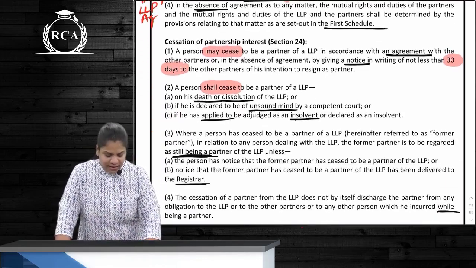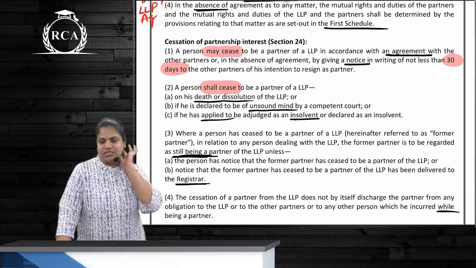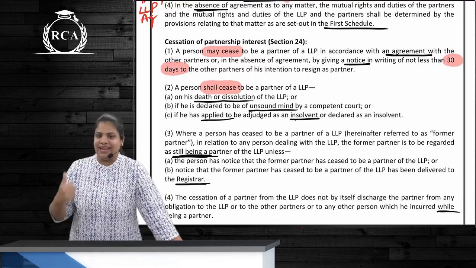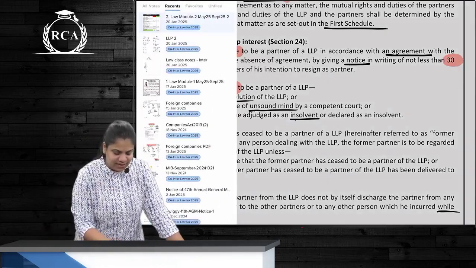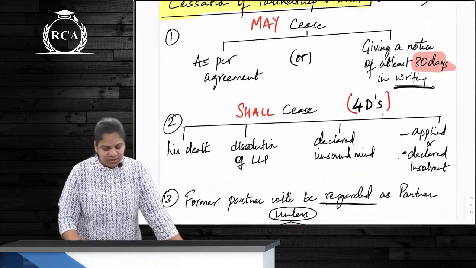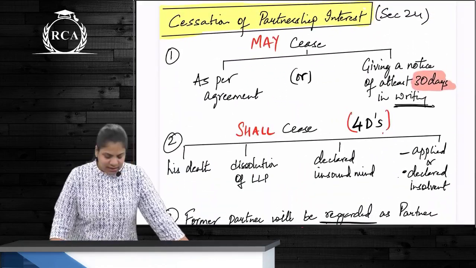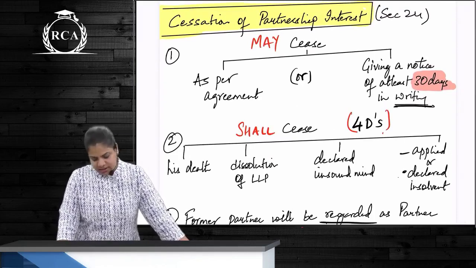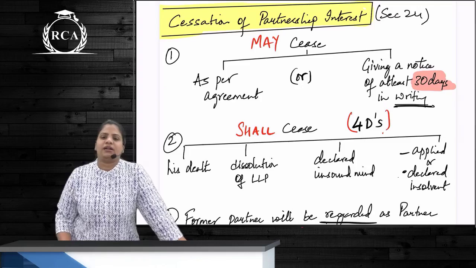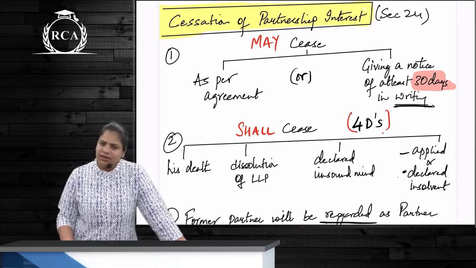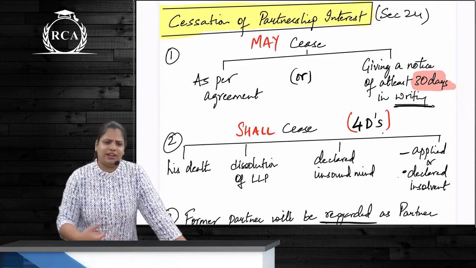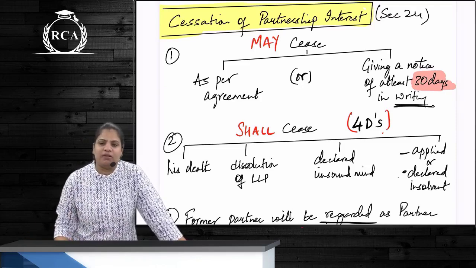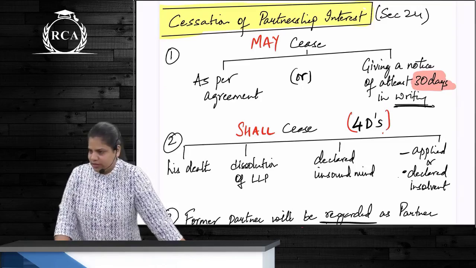Fine. And cessation of partnership. 2 ways in which partners can cease to be a partner. First is may cease. Second is shall cease. May cease will apply when? How many cases? 2 cases. One is as per agreement and another is giving a notice of at least how many days? 30 days in writing. If you have taken a partner for 1 year, then after 1 year he retires. Does he also have to give 30 days notice? No. And in any other case, if retirement is happening, leaving the firm, then within how many days? 30 days notice period, right?